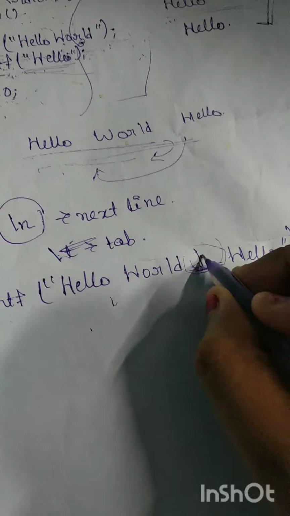So now here I have written one printf and then hello world. If you notice, you should see that here I have left some vacant space. Why? Because I want to put backslash n here.